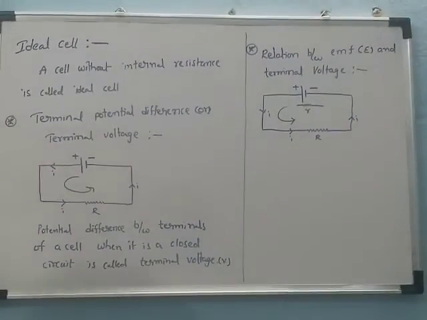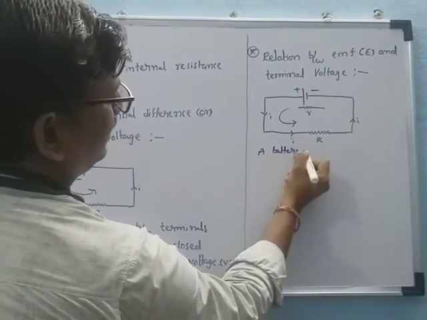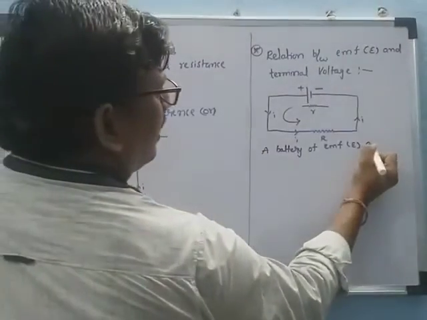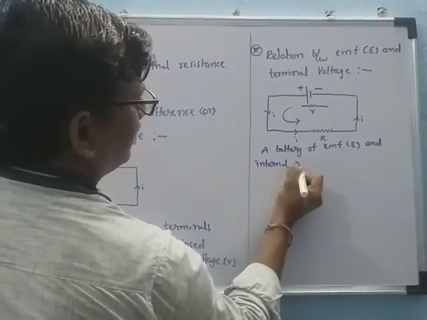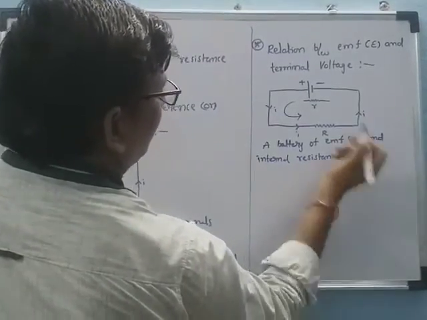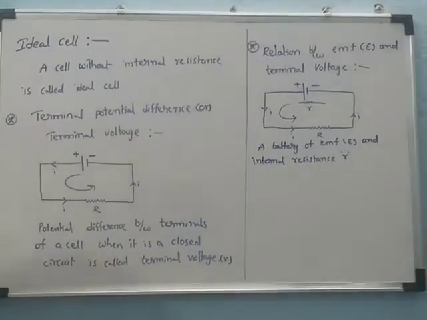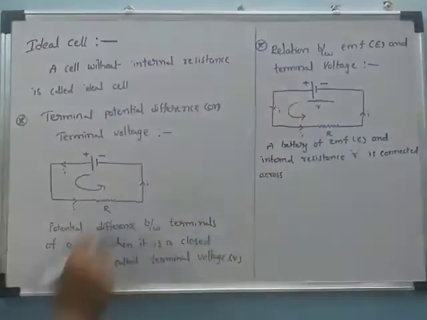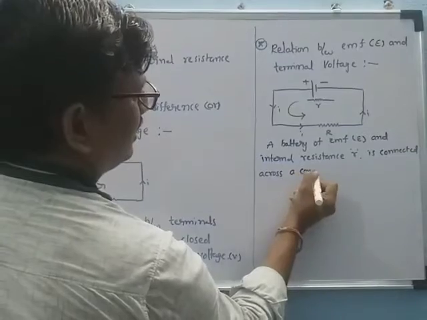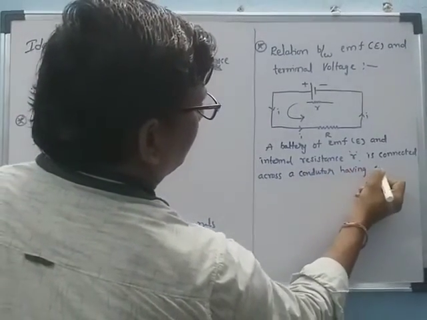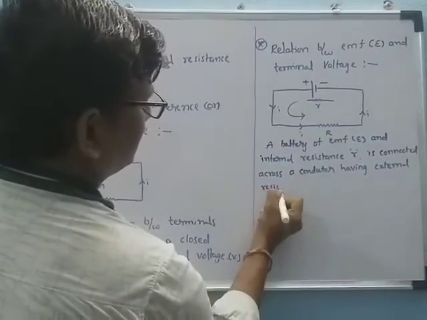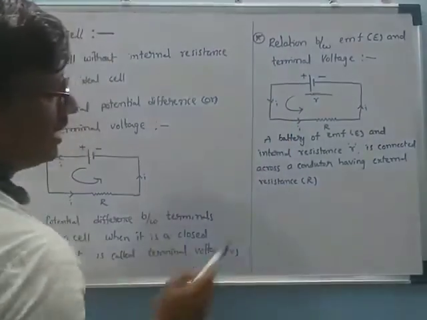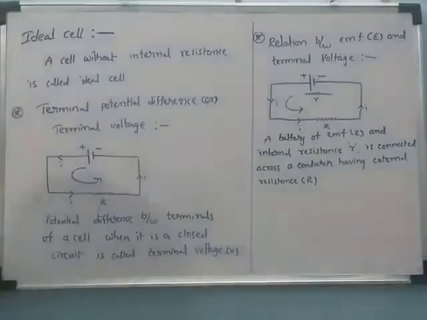Then we have a battery of EMF E and internal resistance small r, connected across a conductor having an external resistance, capital R. That means a battery of EMF E and internal resistance small r is connected across the external resistance, capital R.